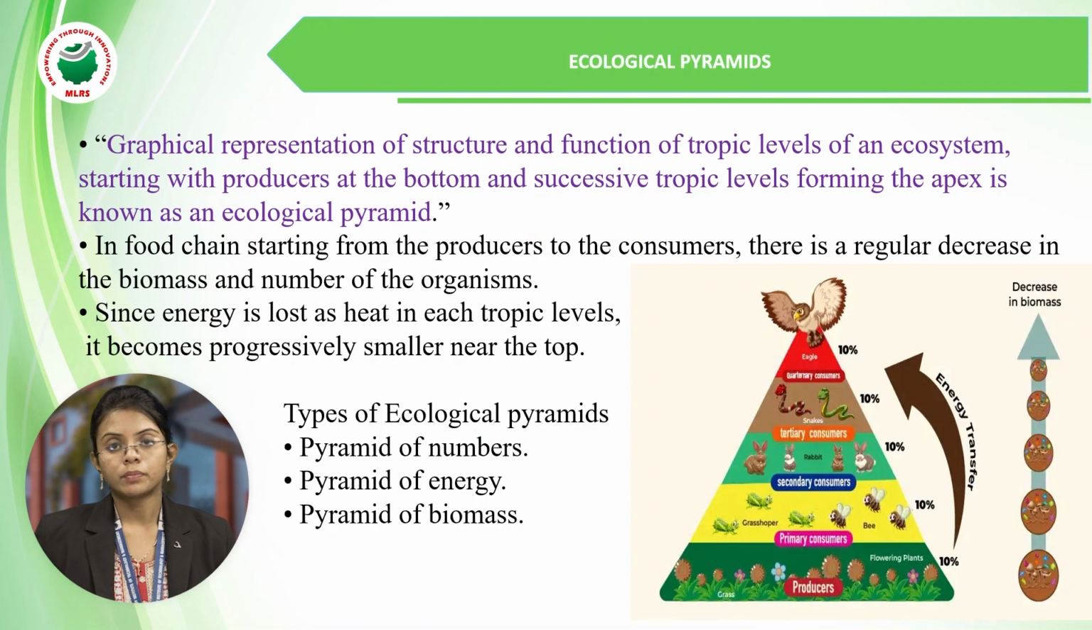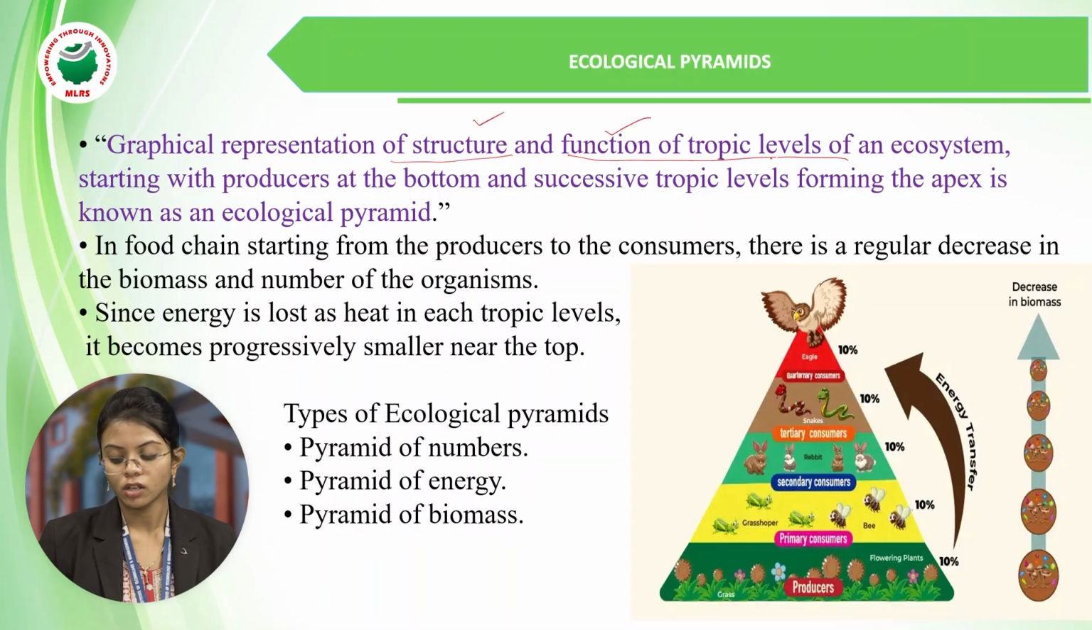The third type of functioning of the ecosystem is the ecological pyramid or food pyramid. So what is a pyramid? It is a graphical representation of the structure and functioning of trophic levels in an ecosystem. The representation in a graphical manner of the structure and the function of trophic levels of an ecosystem, we call the ecological pyramid or food pyramid.